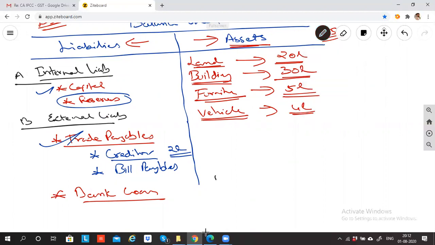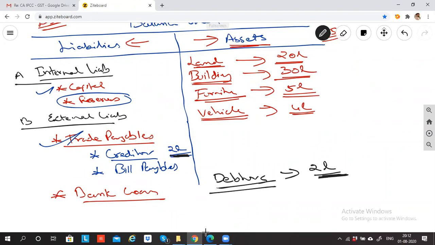Debtors. Now what is debtors? Basically the business has sold goods to a customer and the customer did not pay the money. The customer says I'll pay in future, on credit. So this customer is a debtor for us because we have to receive. Creditors means we have to pay. Debtors means you have to receive. I sold goods on credit for 2 lakh rupees. Purchased goods for 2 lakh is a creditor. Sold goods for 2 lakh means I sold goods on credit, I did not receive the money, I will receive this in future. It is called an asset.